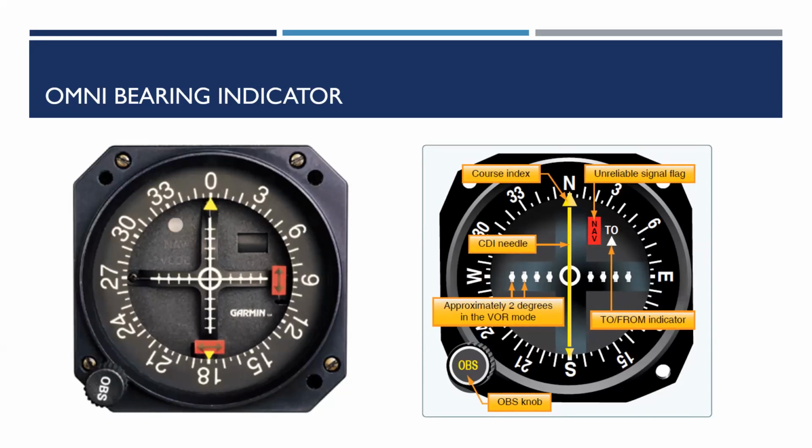A course deviation indicator (CDI) is centered when the aircraft is on the selected course or gives left or right steering commands to return to the course. An ambiguity, that is to/from indicator, shows whether following the selected course would take the aircraft to or away from the station.